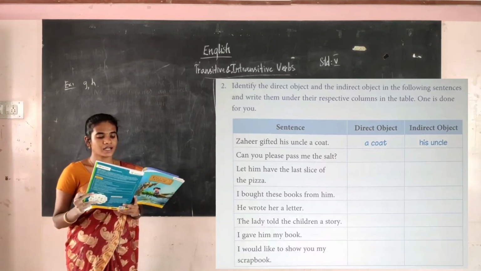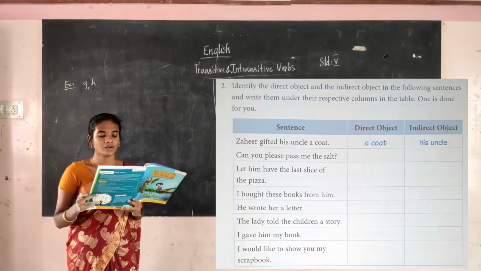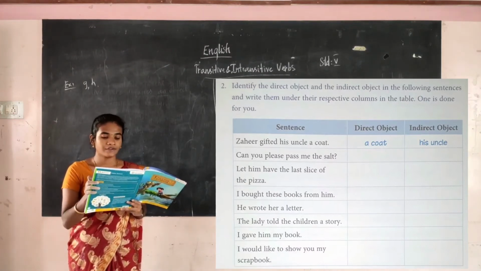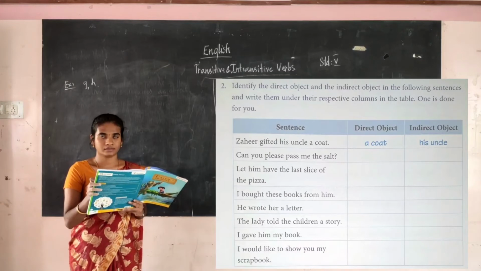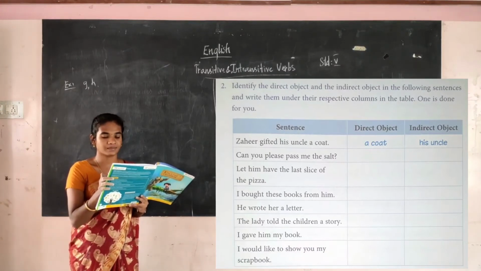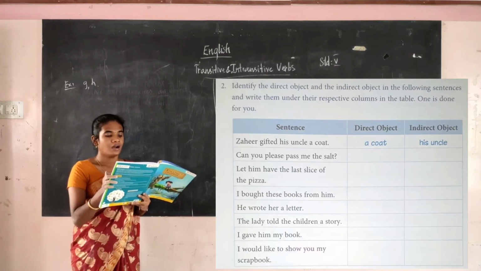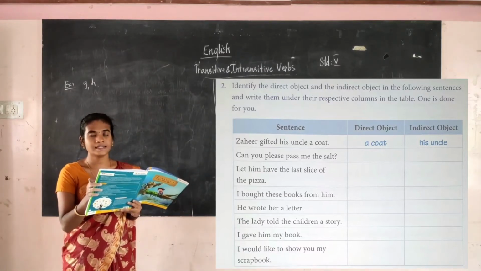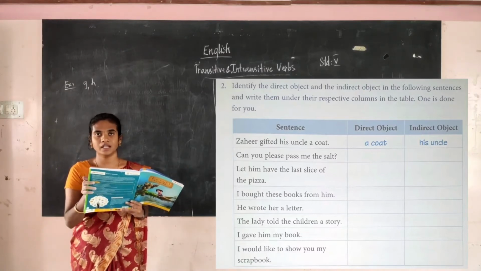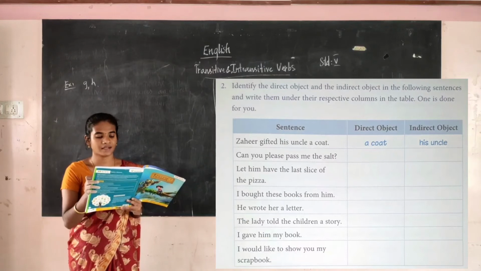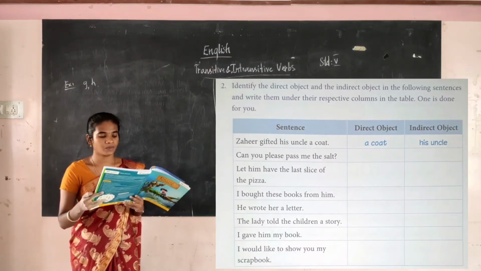Now see here, Sahir gifted his uncle a coat. So what question do you have to ask? Gifted what? A coat. So a coat is written in the direct object column. Then gifted to whom? Gifted for whom? His uncle. It answers the question for whom. So his uncle is an indirect object. Like this you have to do one by one, okay.